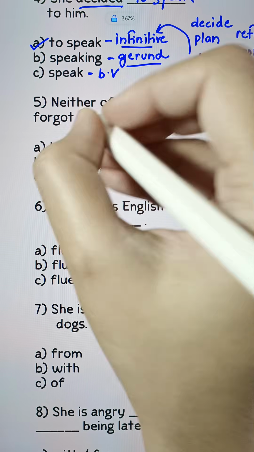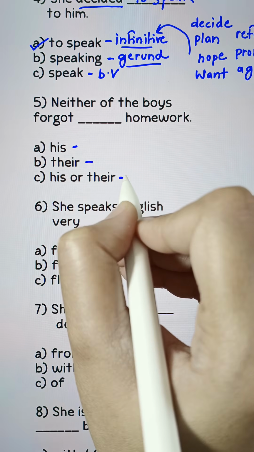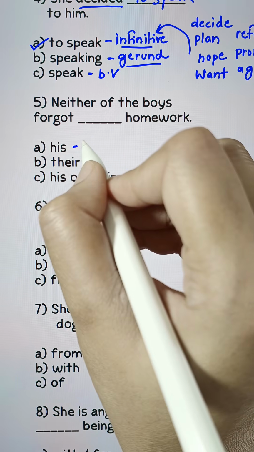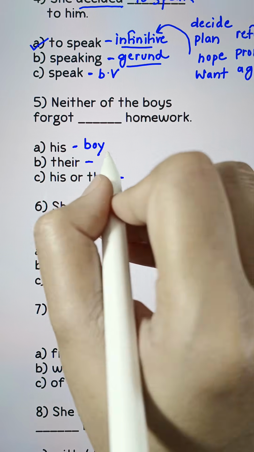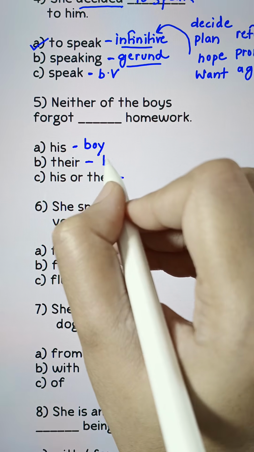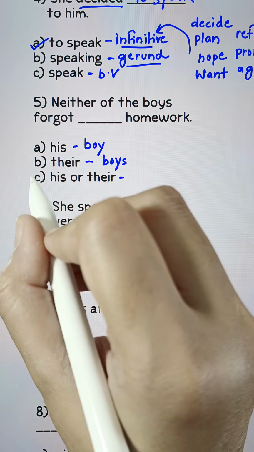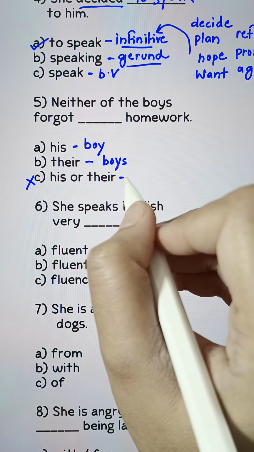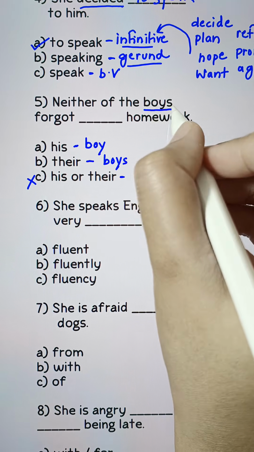Next, neither of the boys forgot blank their homework. His, their, his, or their. His is the pronoun for a single boy, singular. Their is the pronoun for boys, that is plural. Option C gets deleted because you cannot have both the pronouns as the answer. Let's find out the answer.